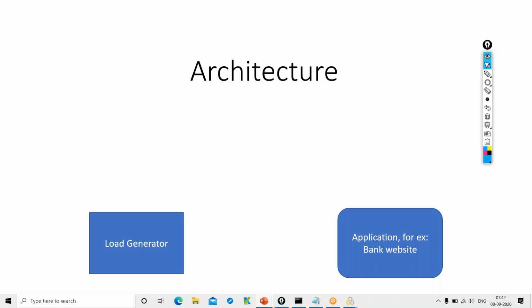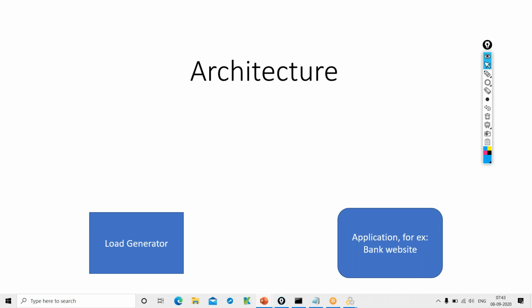Do you pick 500 people manually and give them 500 machines and ask them to test it? No, right? It's not possible. If you want to test this application with all 500 users logging in simultaneously in real time, you cannot ask 500 people to sit at one place with 500 machines. It's not the right approach. So we need some tool which will simulate the real-time users for us.